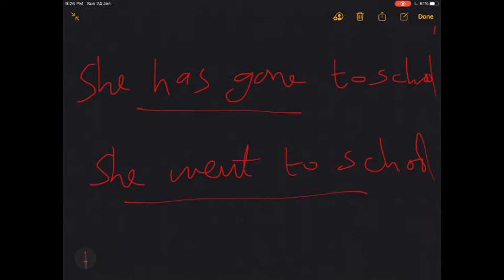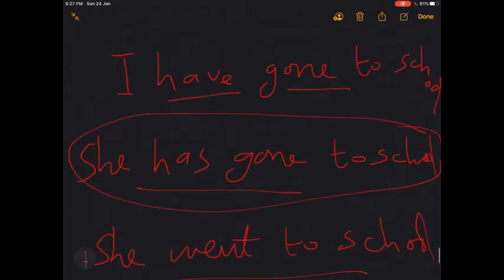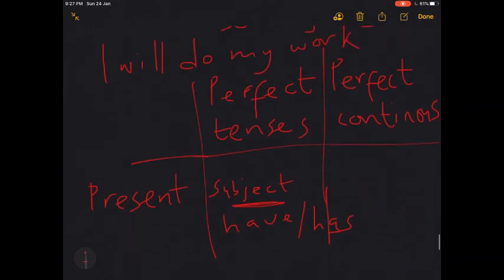You could say she went to school yesterday, but you cannot say she has gone to school yesterday. She has gone to school is somewhere between now and the past, so it happened not so long ago, but you can't really specify the time that the event happened. That is when to use the present perfect tense.